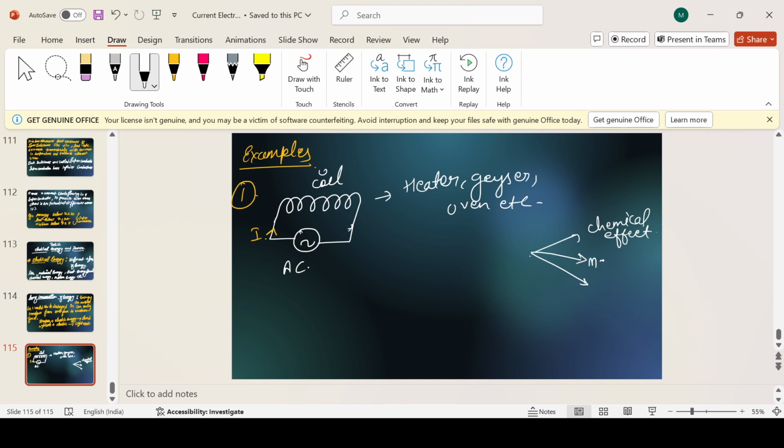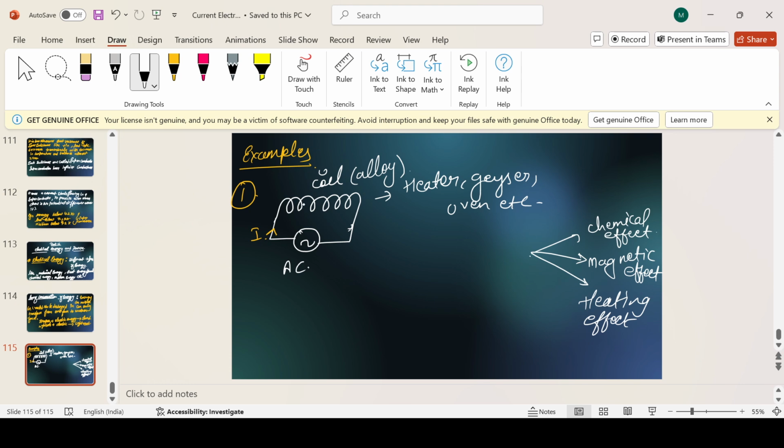Second one is the magnetic effect of electric current, and the third one is the heating effect of electric current. So about this alloy wire, we have already studied in the previous class.